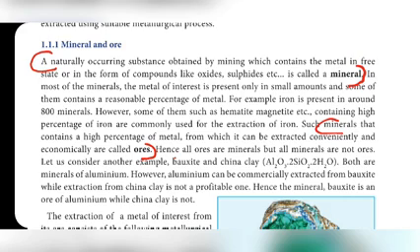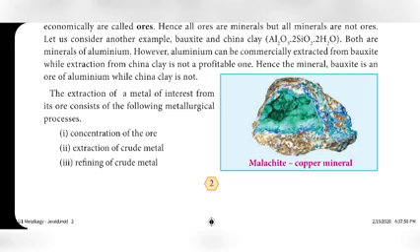In this video we learned: first, the metallurgical process definition: the various steps involved in the extraction of metals and the principles behind the process.